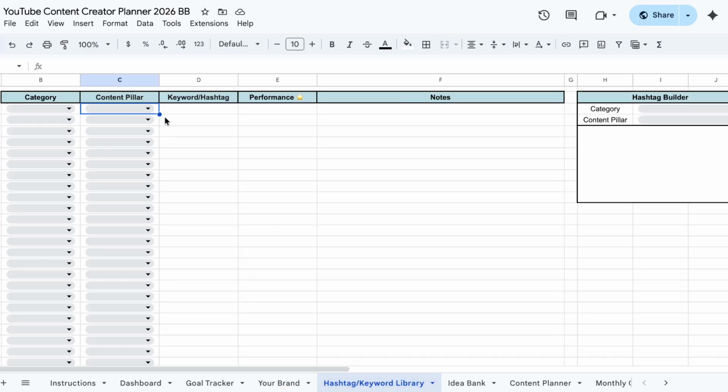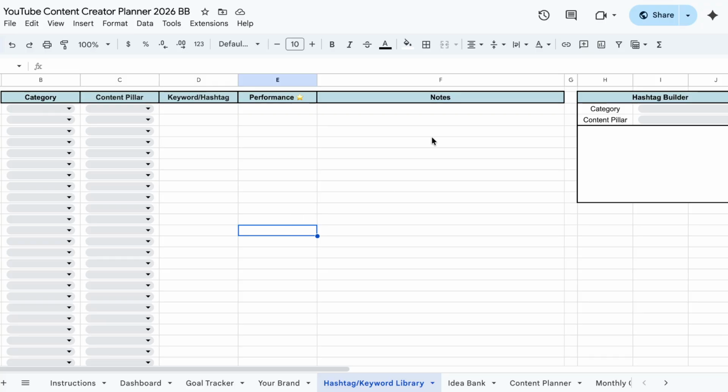Then you put your keyword in here, and if your platform allows you to do this, or if you've got a plugin that allows you to do this, and you can track how well that keyword is converting, you can go ahead and put a rating in here. Sometimes you can do that, sometimes you can't, so I've just given you that option.